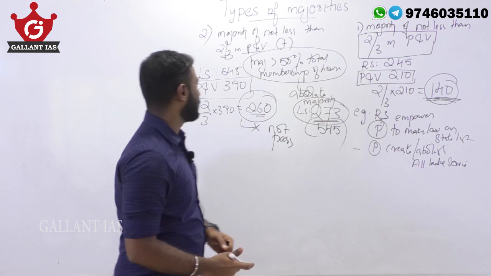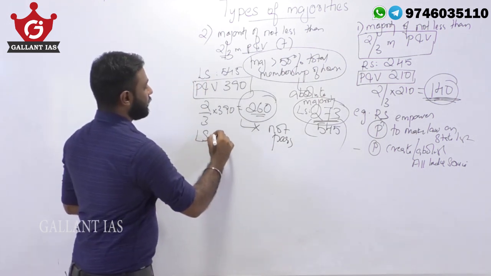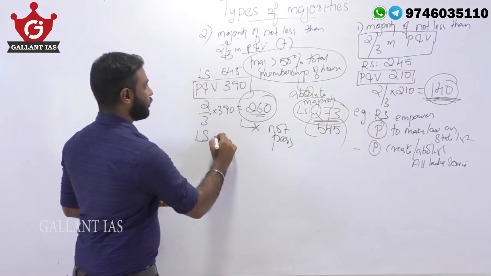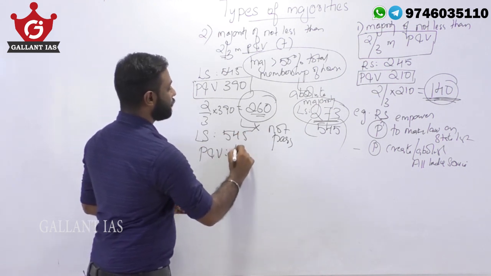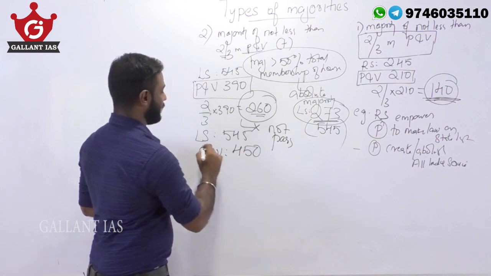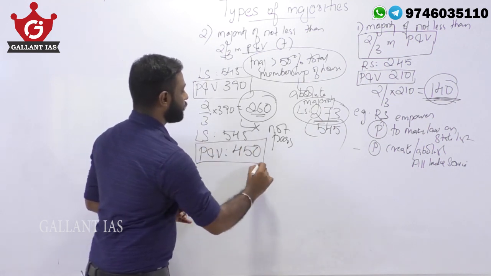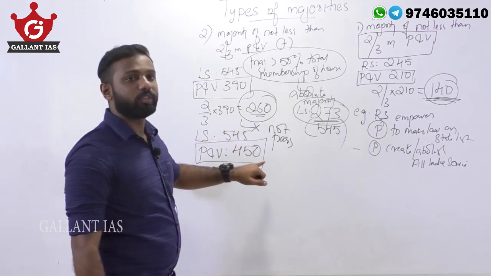Let's move to another example. If the strength of Lok Sabha is 545, and let's assume 450 members took part in the voting, that is out of 545 members, 450 members took part.